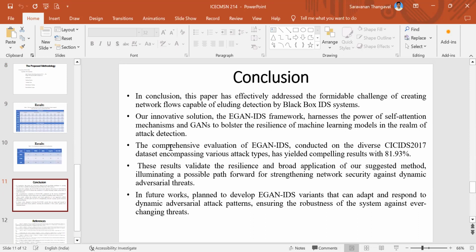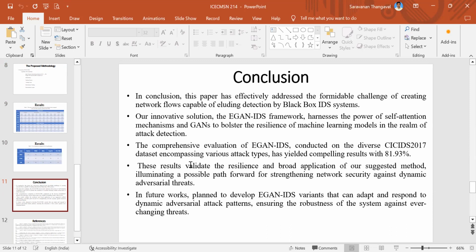The comprehensive evaluation of EGAN IDS conducted on the diverse CICIDS 2017 dataset encompassing various attack types has yielded compelling results, with an 81.93%. These results validate the resilience and broad application of our suggested method, revealing a possible path forward for strengthening network security against dynamic adversarial threats.